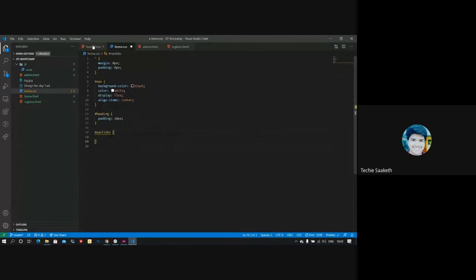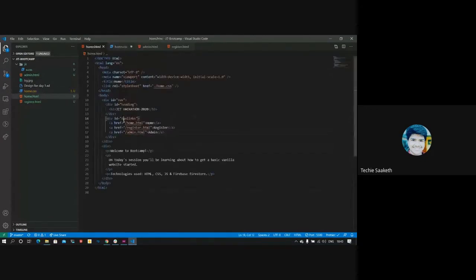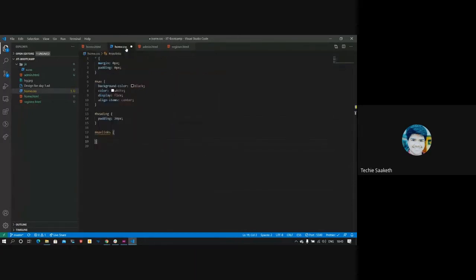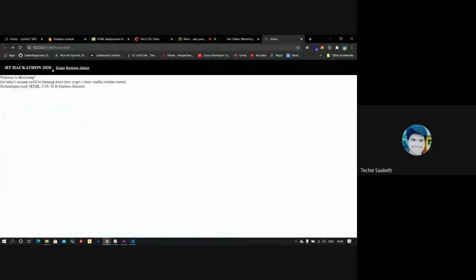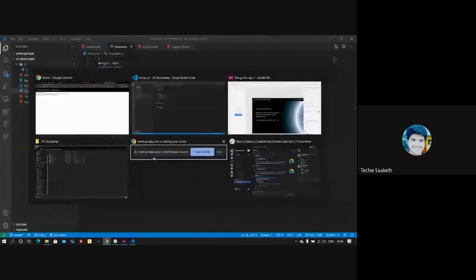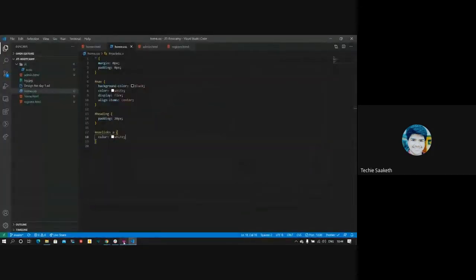Here you can see that the nav A tags are inside this nav links. So to change the styling of these A tags, we can do it like this. Nav links, inside nav links there are A tags. So A inside nav links, and we have to make its color white. Yes. Let's see. Yeah. Now everything is white.